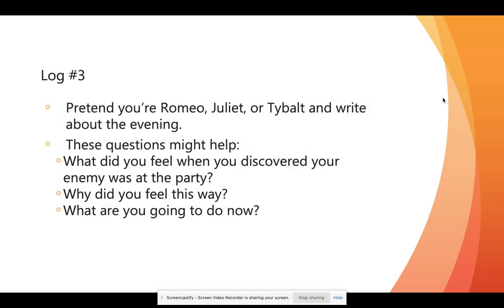Okay, so for log number 3, you're going to pretend that you're either Romeo, Juliet, or Tybalt, and you're going to do a diary entry about the party and about the evening, right? So you're pretending to be this character. And you might want to think about some of these questions to help you write your log.